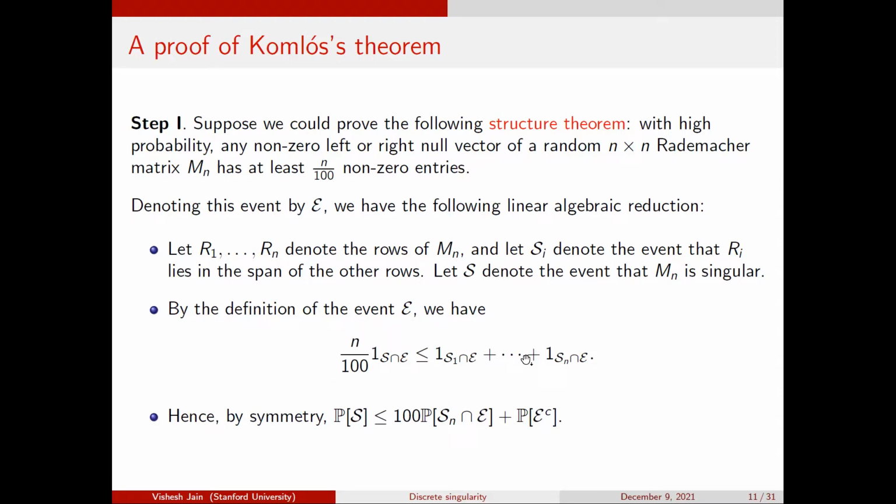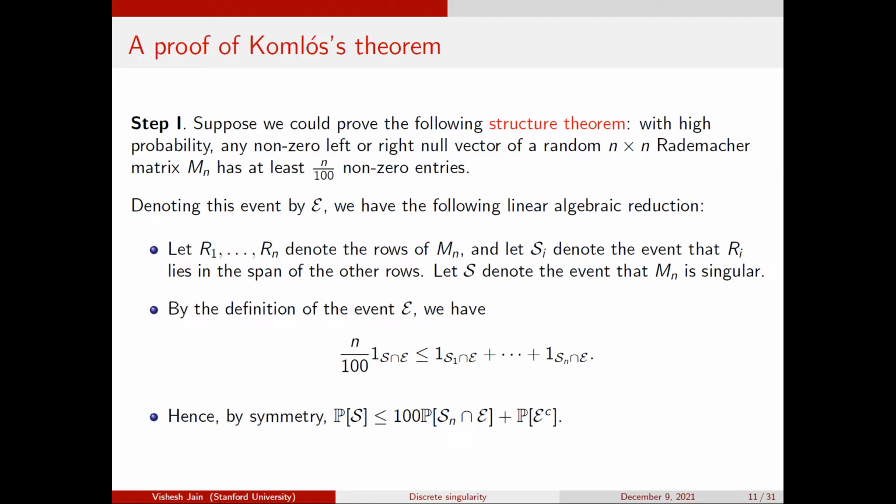So the probability of singularity is bounded by the probability of the complement of the structure event, which I hope is close to 0, plus the probability that the last row is in the span of the first n minus 1 rows, given that this good event E holds. This good event E says something about possible normal vectors, so I hope to use some anti-concentration here, and I will bound the other term separately. This is the basic linear algebraic reduction, and I will show you how to do both pieces. Are there any questions about this step before I proceed?